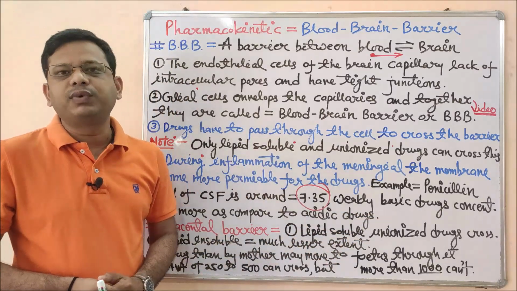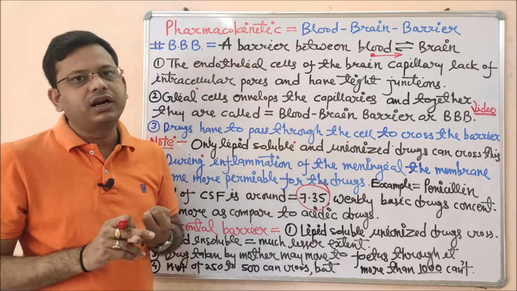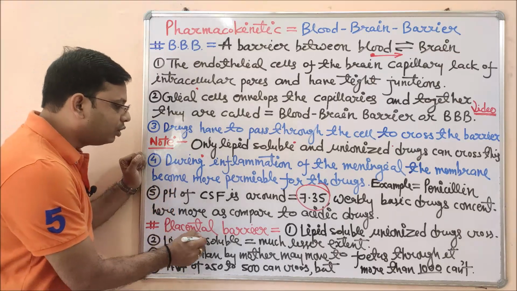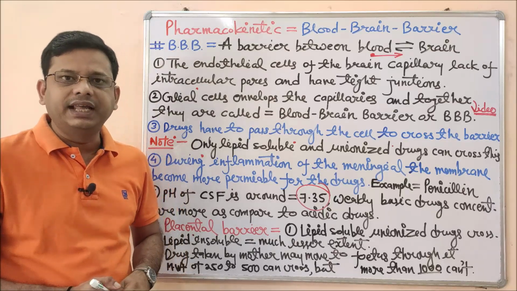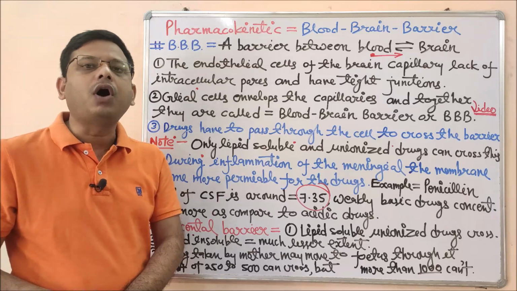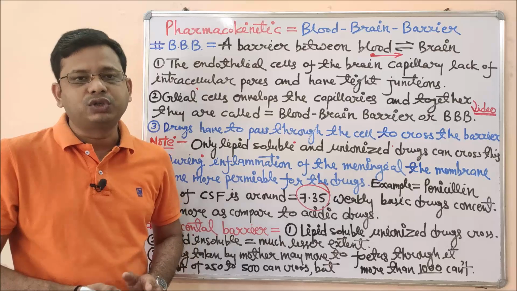Unlike the blood-brain barrier, in most cases lipid soluble or unionized drugs will be able to cross the blood-placental barrier, whereas lipid insoluble drugs cross to a much lesser extent. I am not saying that non-lipid soluble drugs will not cross, but their percentage is very low compared to lipid soluble or highly lipid soluble drugs.